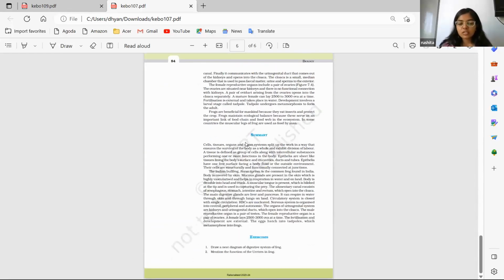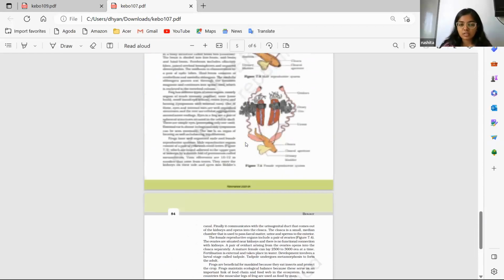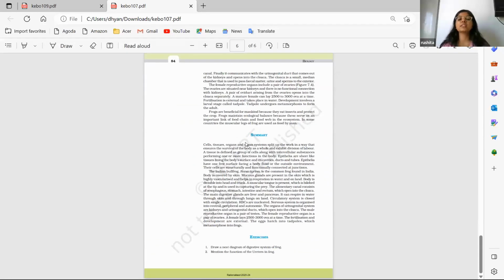And the second question is: mention the function of ureters in frog. So basically, in frogs, unlike us, the male and the female ureters have different functions. In male frogs, the ureters do the work of both the excretory system and the reproductive system. So it is a genitourinary tract in male frogs.